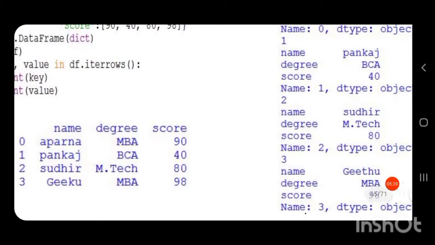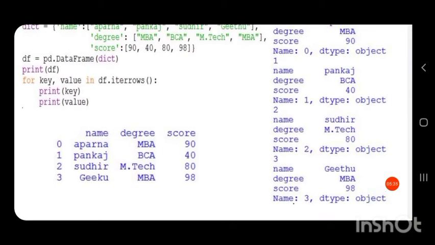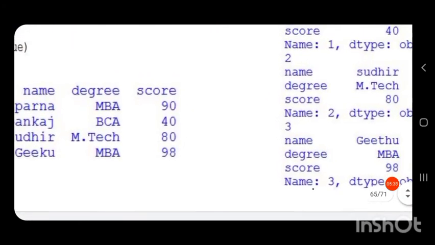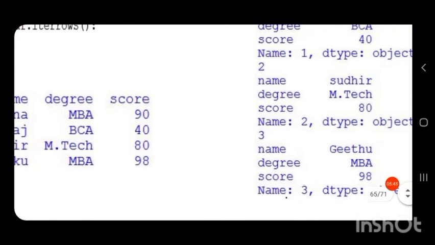index 1 will be printed and its corresponding series, that is, name is the next value, then its corresponding value, degree, then its corresponding value, score, then its corresponding value. So this is another series. Again, row index 2 is printed, then its corresponding series. A series is a one-dimensional data structure. So the data in this series are Sudhir, MTech, 80 and its indices are name, degree and score.